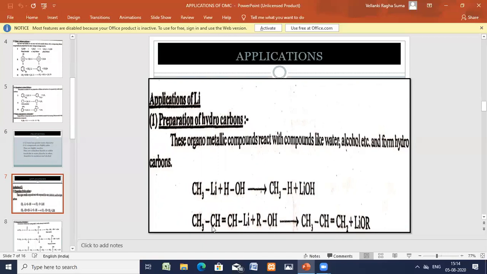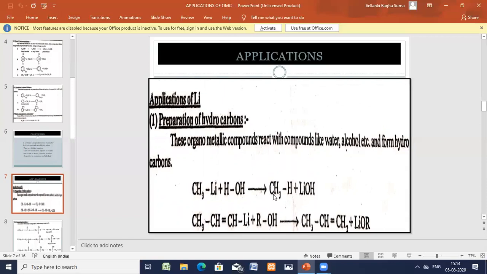You see CH3CH double bond CHLi, 1, 2, 3 carbons, propenyl lithium. Here lithium is there. For this you add alcohol. So ROH is nothing but alcohol. So CH3, CH double bond CH. What happens is one hydrogen comes in and this lithium is going, so LiOR is formed, and this hydrogen is coming in this place.